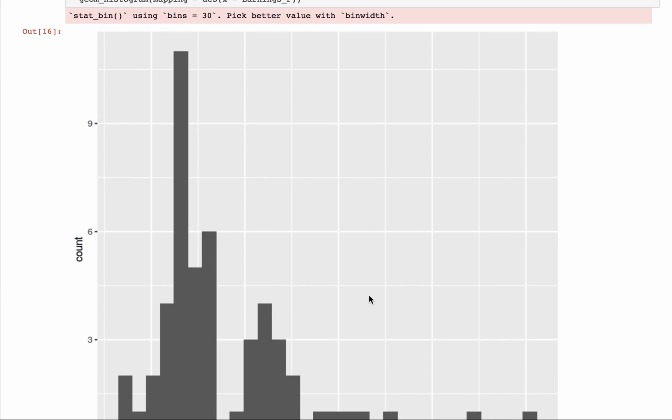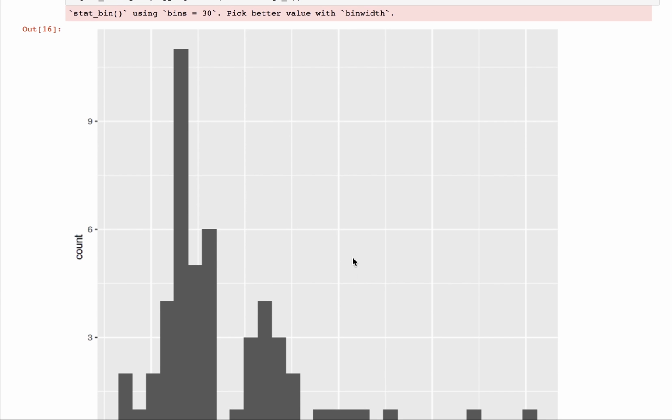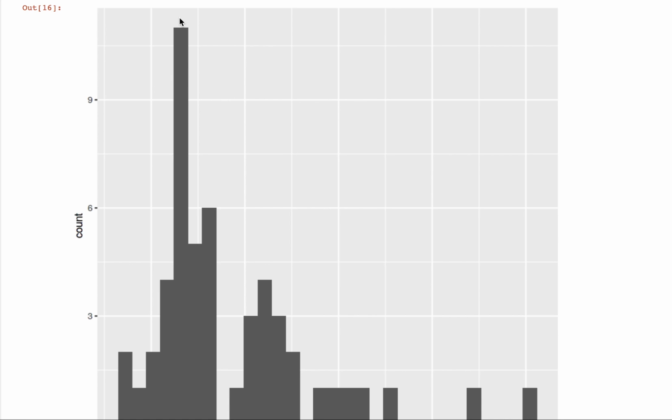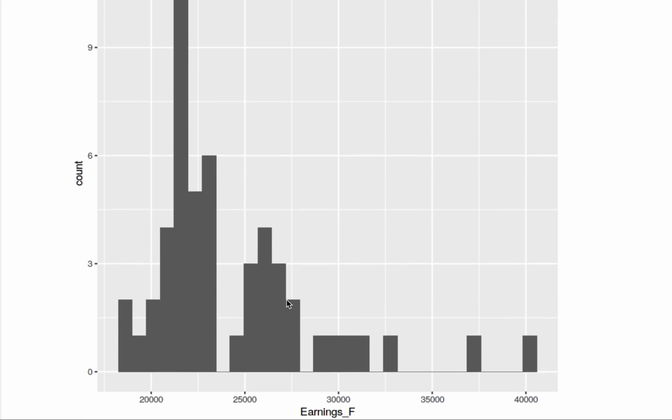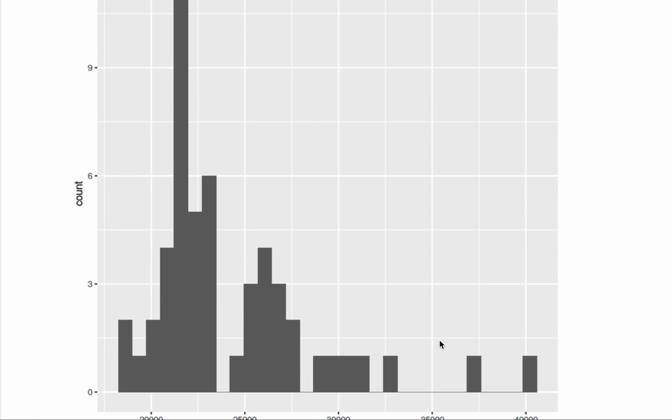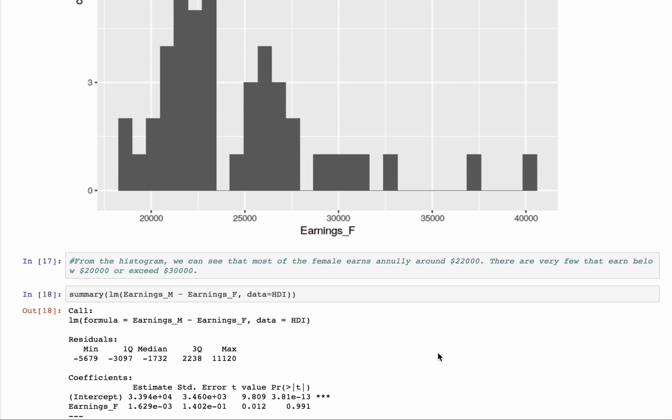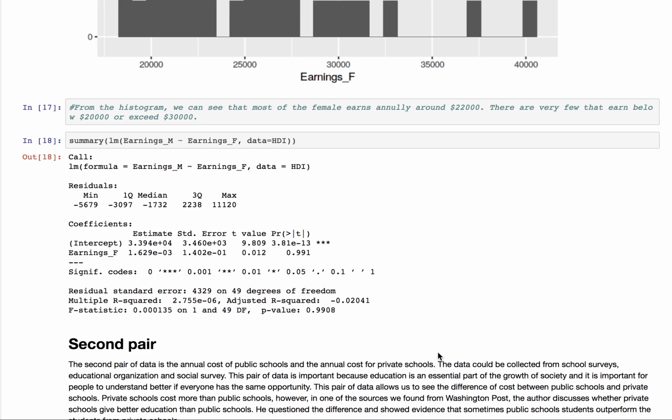$37,500. And then we did a histogram for the earning of female. We can see this one is significantly high, which is the most for female salaries, annually around 22,000, which is lower than the average annual wage for the male. And there's very few that earns below 22,000 or exceed 30,000.